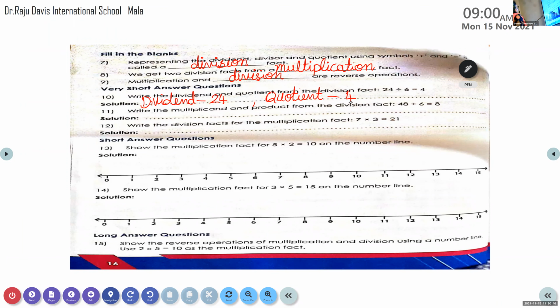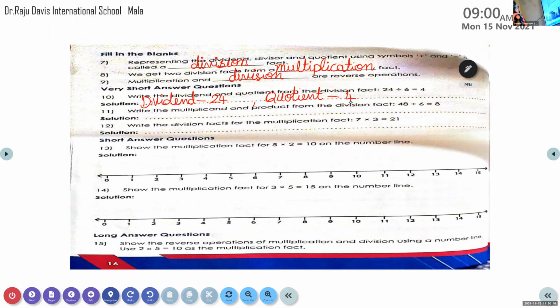Okay, so write the division facts for the multiplication fact. 7 into 3 is 21. You will get 21 divided by 7 is equal to 3, and 21 divided by 3 is equal to 7. Okay, now moving to question number 13.